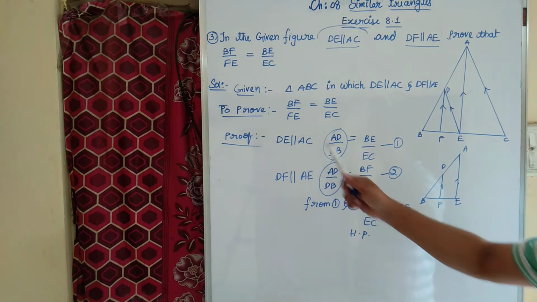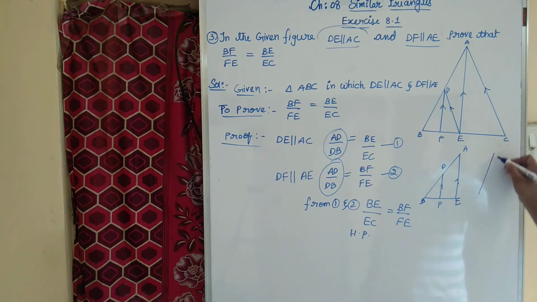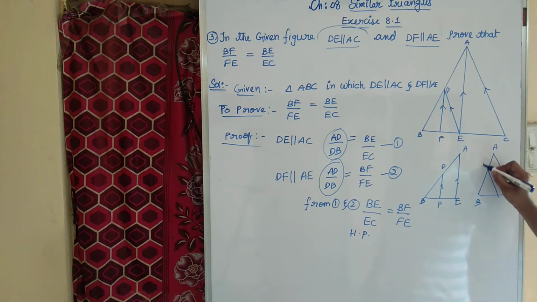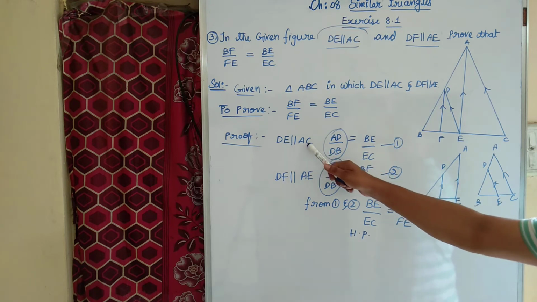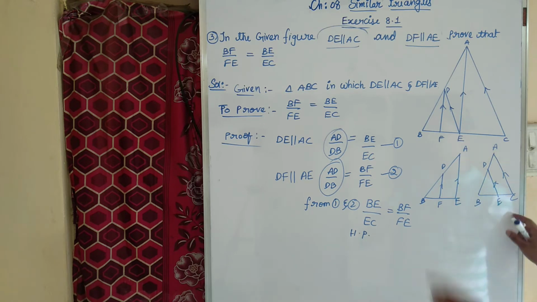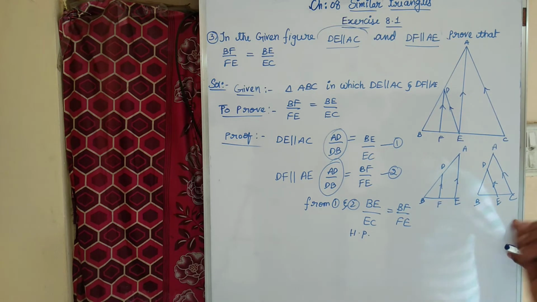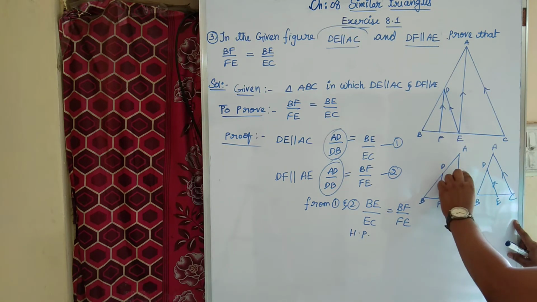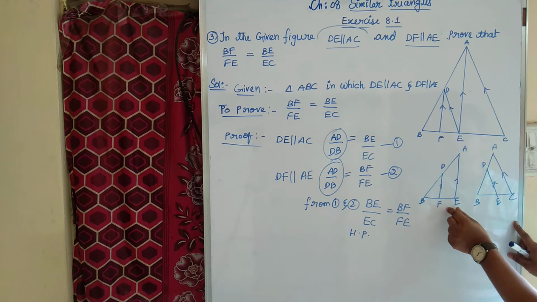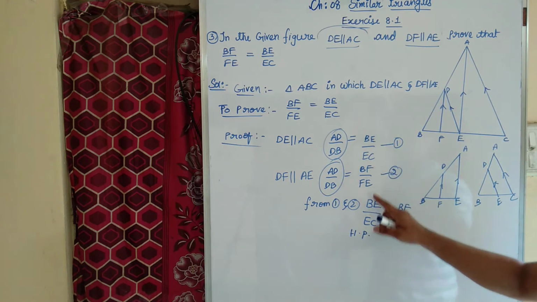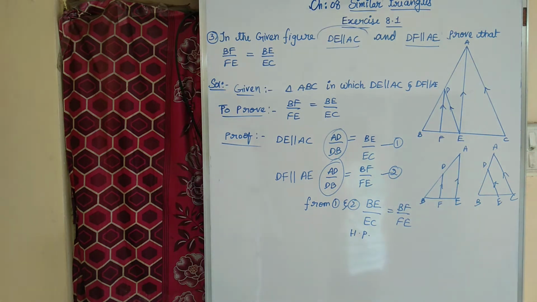The first parallel is DE parallel to AC, so we considered the first triangle ABC in which DE is parallel to AC. I can say that AD by DB equal to BE by EC. That is equation number 1. It depends upon the parallel only. The second parallel is DF parallel to AE, so AD by DB equal to BF by FE. So from equation 1 and equation 2, BE by EC equal to BF by FE. Actually, they are asking to prove that only. We proved.